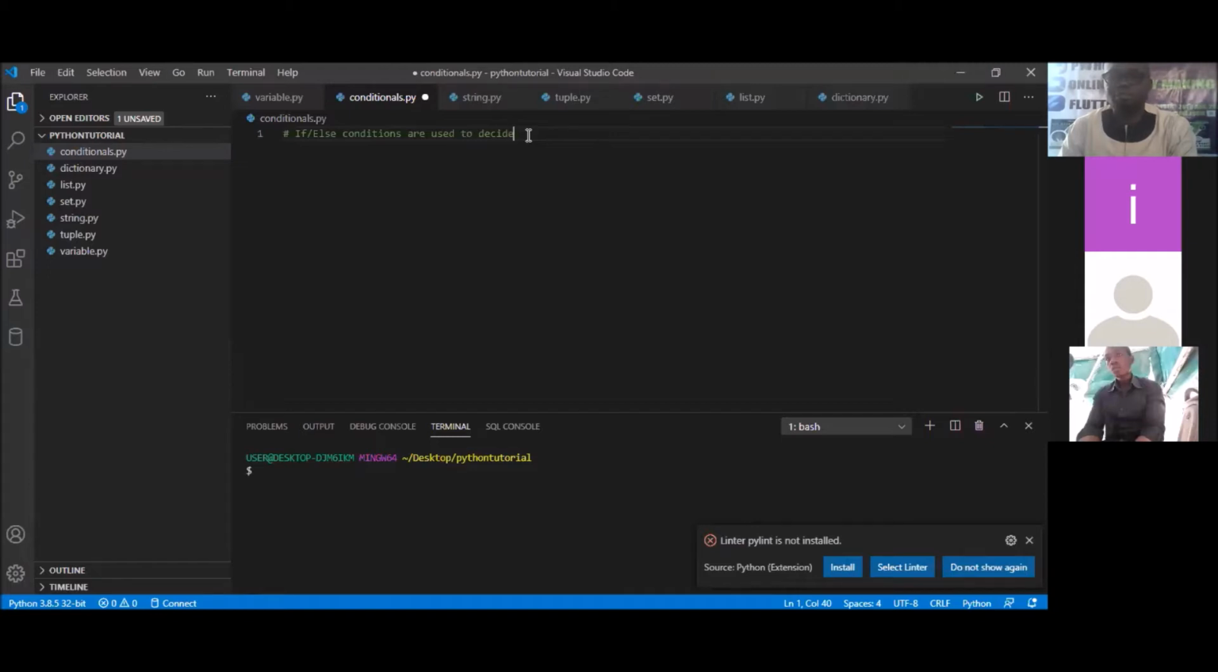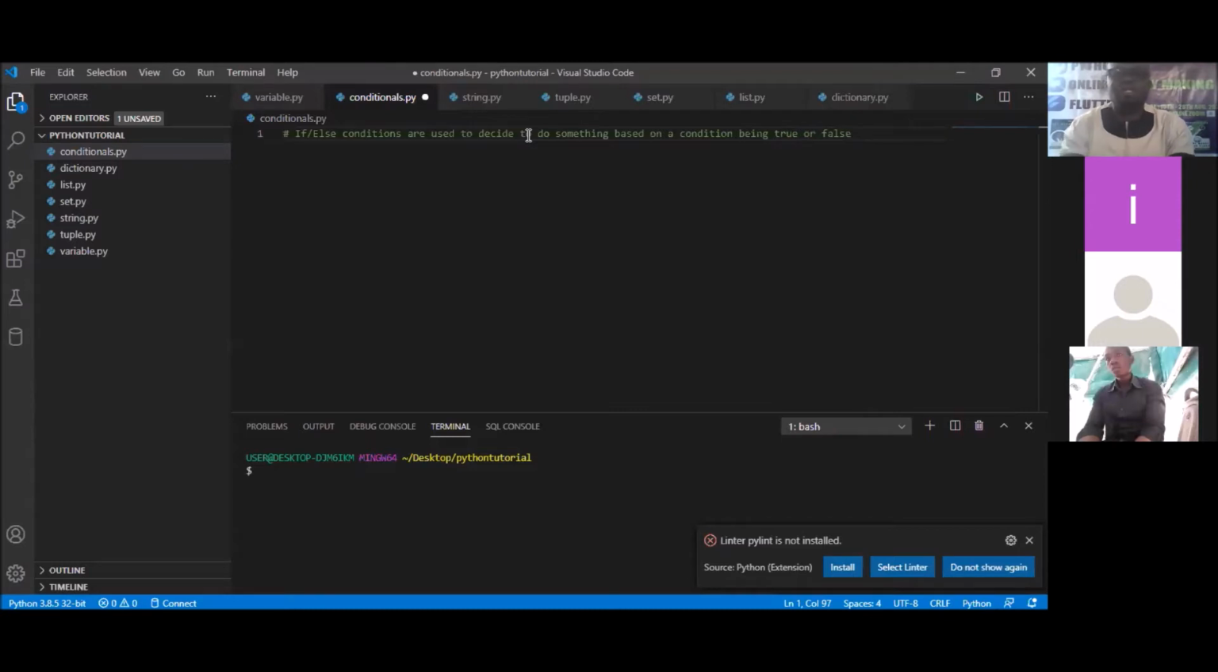Okay. So you can use the if-else statement to decide to do something based on a condition being true or false. So that's what we can do with the if statement. We check whether a condition is true or false. If it is true, we do one thing. If it is not, we either do the next or we don't do anything at all.